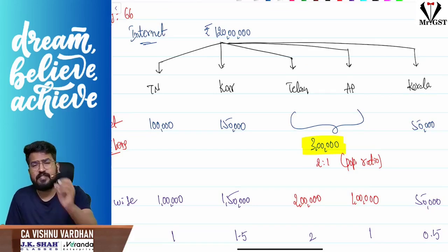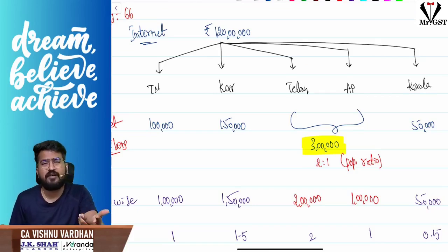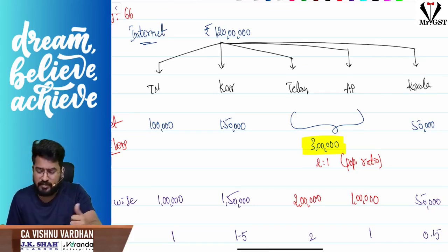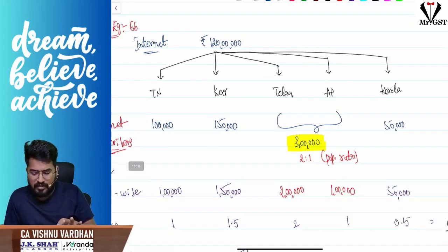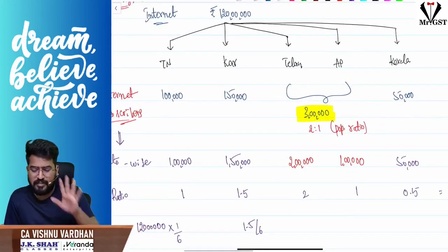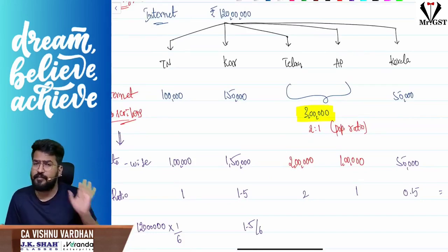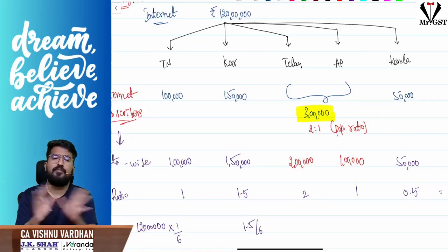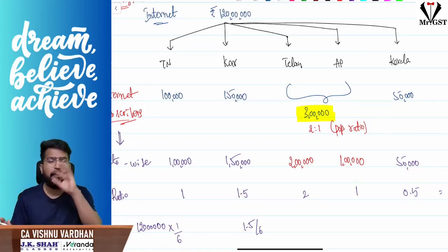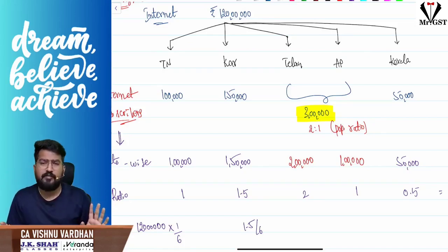Sir, these 5 states, how do I apportion? Apportion that based on the internet subscribers in the state. So internet subscribers data, how will I get? You will get it from TRAI. Which week's data should I take? Preceding quarter last week data you should take. So preceding quarter last week data we have taken for all the 5 states. But Telangana and Andhra Pradesh, they give a consolidated figure. So what we will do first, Telangana and Andhra, we will split them based on what ratio? Population ratio. And then we will proceed.